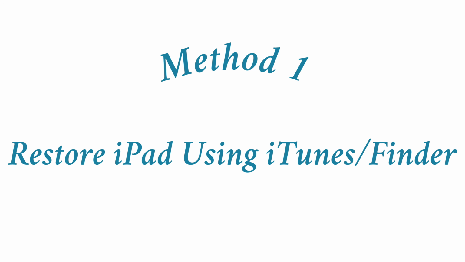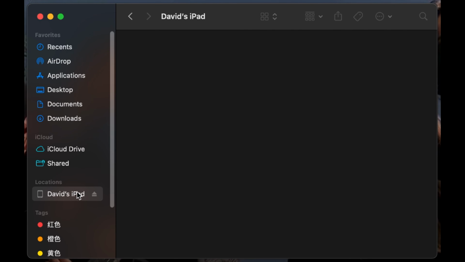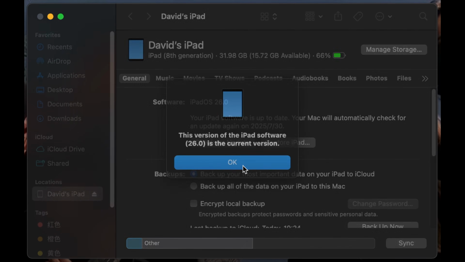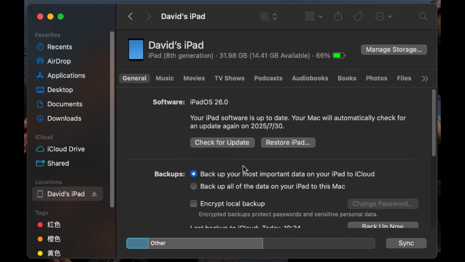Next, the two update methods for iPad. Connect the iPad to the computer via a data cable. Open iTunes or Finder and select the iPad device on the left. Click Check for Update.